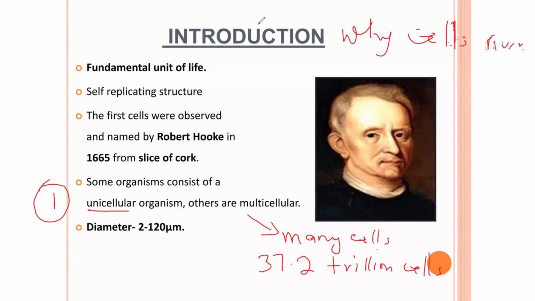The reason is growth. For example, when you are born you have only, let's say, 100 cells in your liver. As you grow, the number of cells in the liver increases, and that is why you grow from small to big, from big to bigger. Some organs increase in size due to the increase in number of cells.